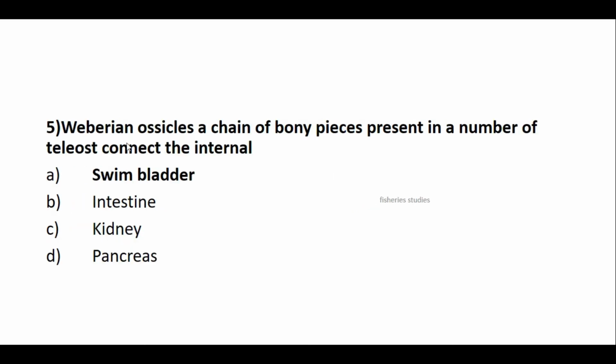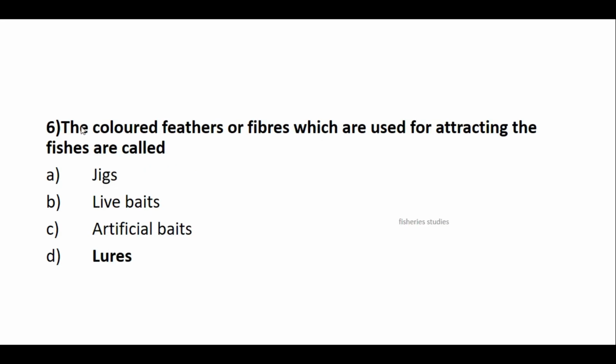Weberian ossicles. It is a chain of bony pieces present in a number of teleosts connecting the inner ear to the swim bladder. Answer is swim bladder. The colored feathers or fibers which are used for attracting the fishes are called lures.